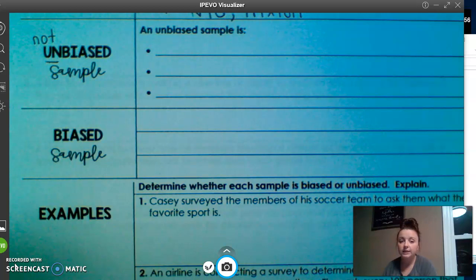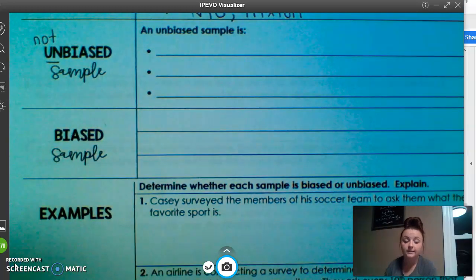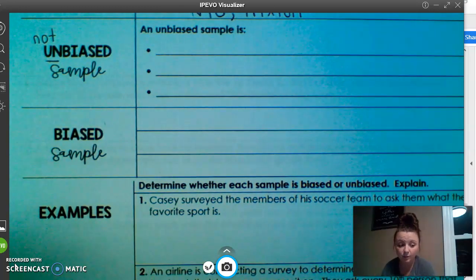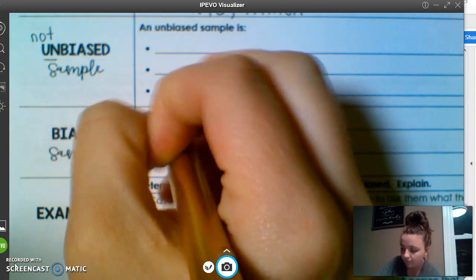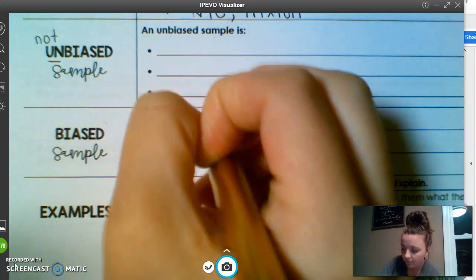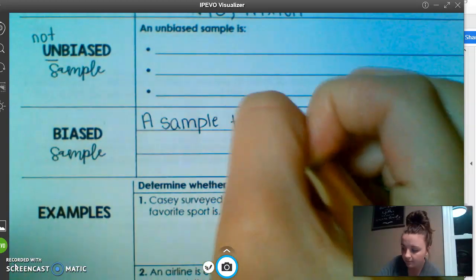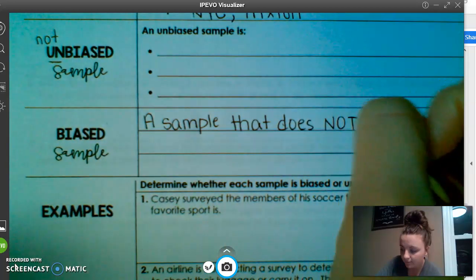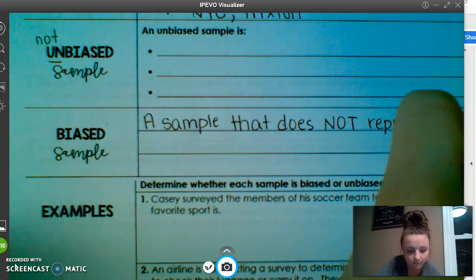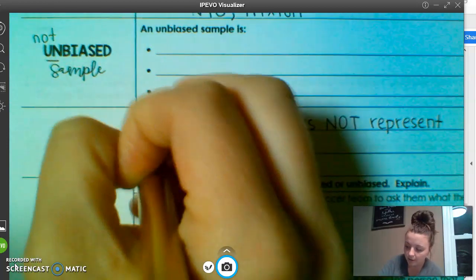So for you to really understand that, I want to first talk about what a biased sample is. So we're going to go right here. Okay, when we're talking about a biased sample, this is a sample that does not represent the larger population.